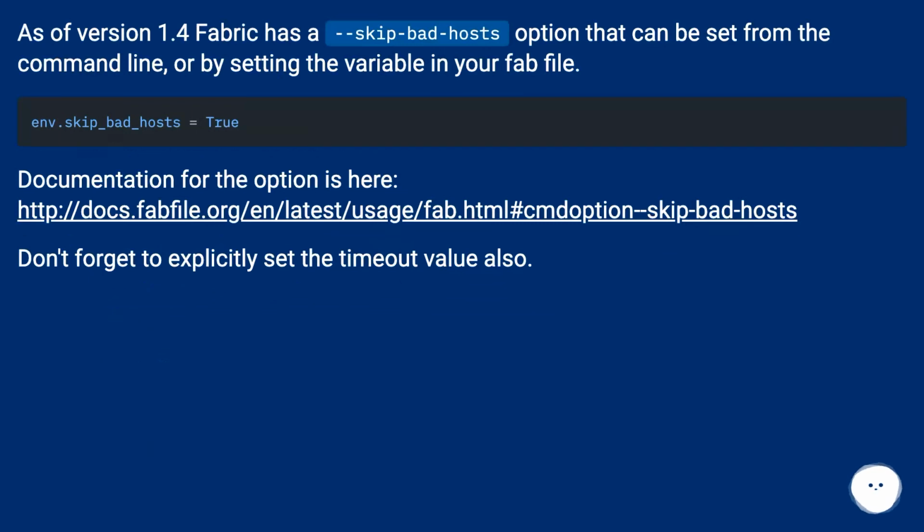As of version 1.4, Fabric has a skip_bad_hosts option that can be set from the command line or by setting the variable in your fab file. Documentation for the option is here, this URL. Don't forget to explicitly set the timeout value also.